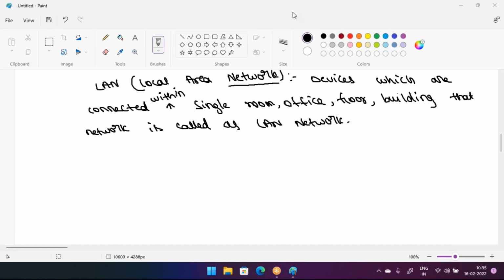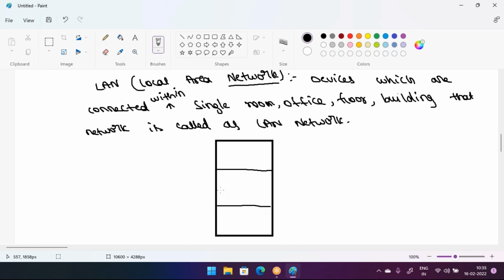Can you give an example? Yes, I will give you one example. Suppose I have an office, and in that office we have multiple floors. In these multiple floors we have computers, we have devices, like this: one, two, three, one, two, three.